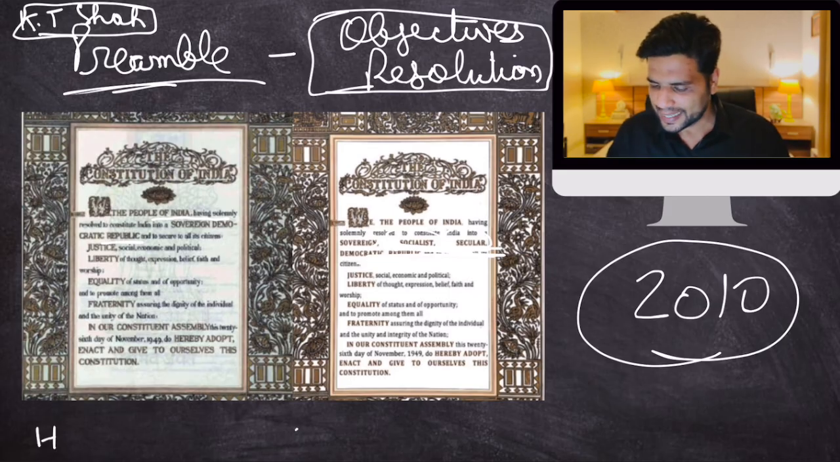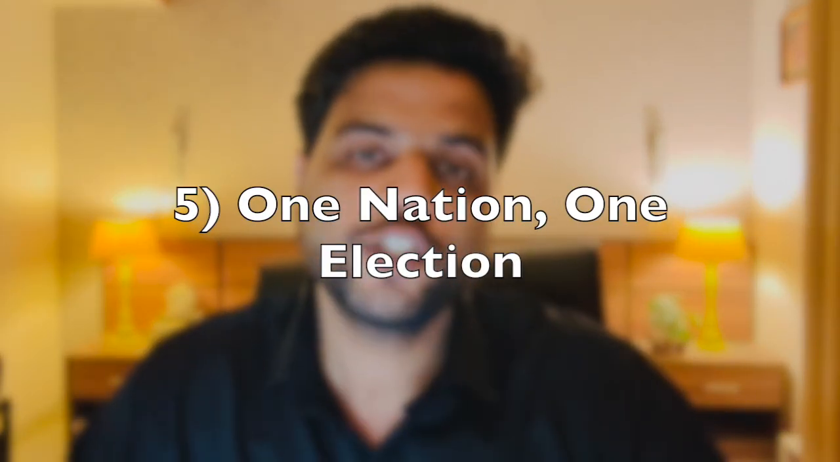Okay. And now let's quickly jump to the next topic, which is one nation, one election. The government says that in India, every year we are ready for elections. Elections are there in some state or the other every year, around the clock. Central elections are there every 5 years, but state elections are there every year or so.